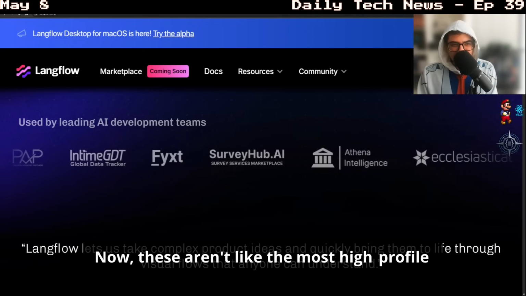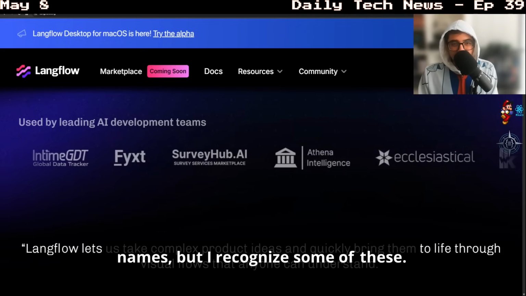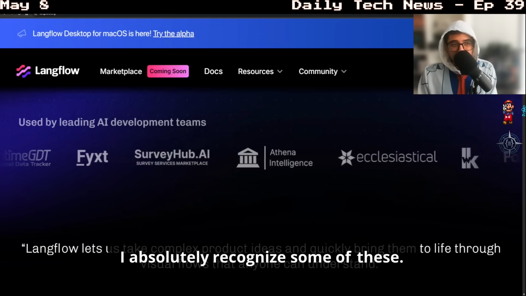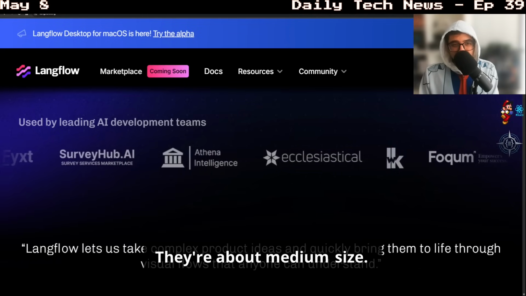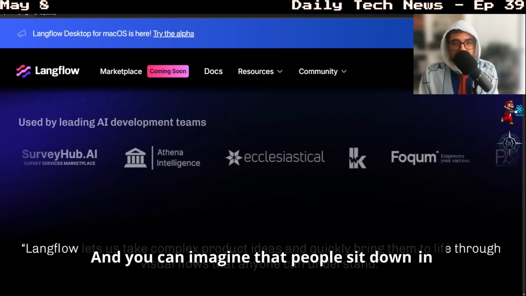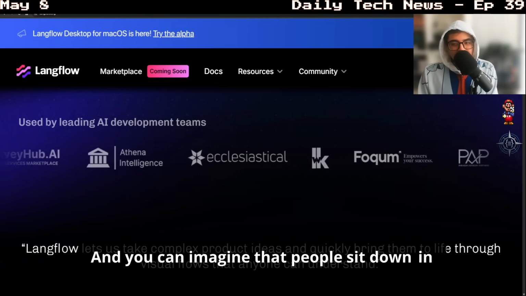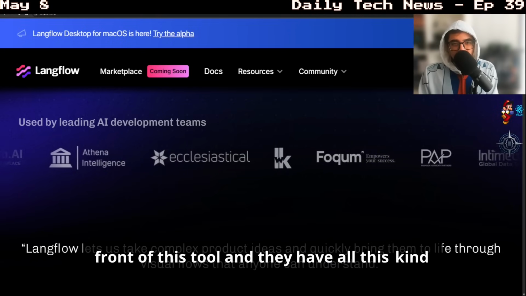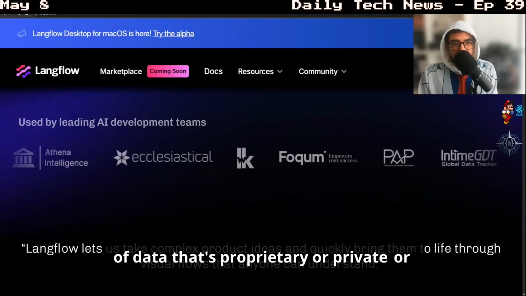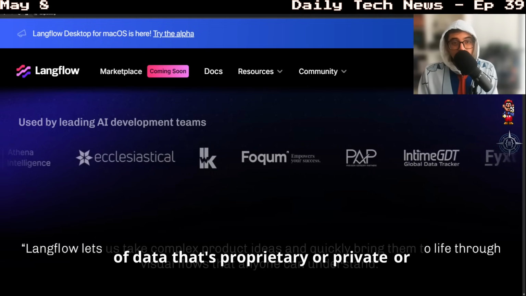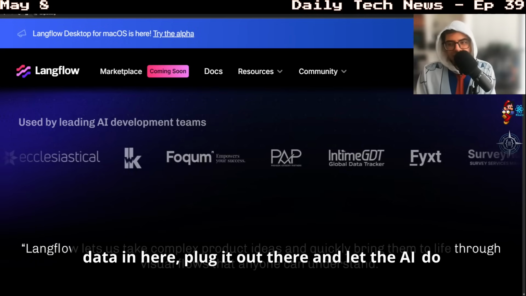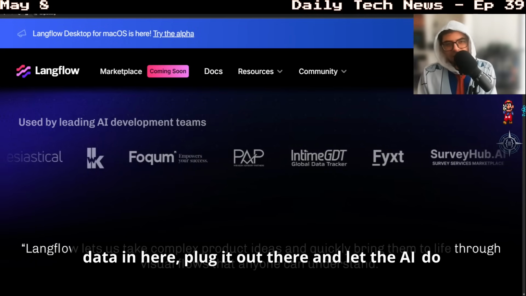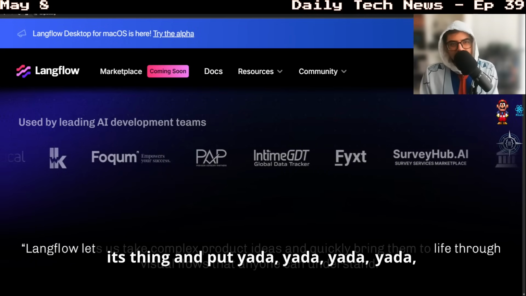Now, these aren't like the most high-profile names, but I recognize some of these. I absolutely recognize some of these. They're not small either. They're about medium size. And you can imagine that people sit down in front of this tool and they have all this kind of data that's proprietary or private or whatever. And then they just do plug and play, plug the data in here, plug it out there and let the AI do its thing and yada, yada, yada.